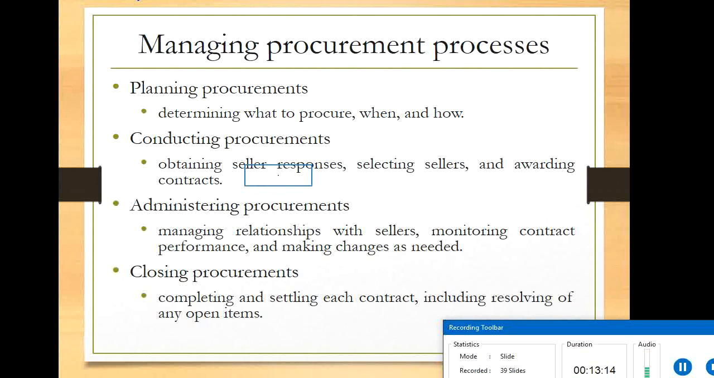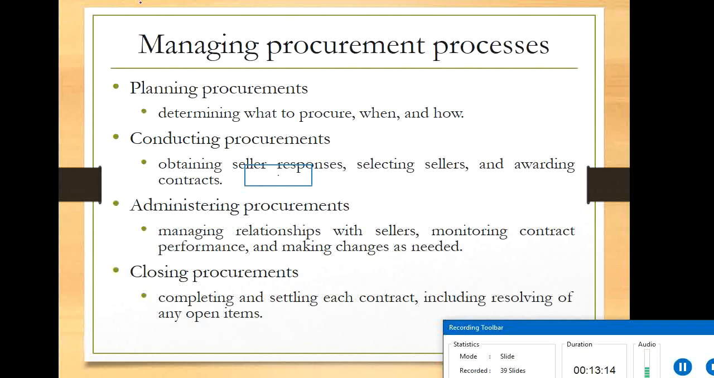Conducting procurements means obtaining seller responses. When you decide the list of items to be procured from outside, you have to look at who the suppliers are for each item. Sometimes you may not get a single seller or supplier for every item. You may have to procure different items from different people, even from different countries.